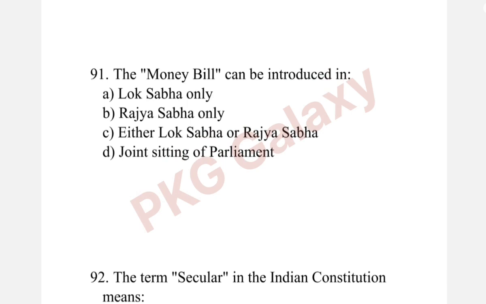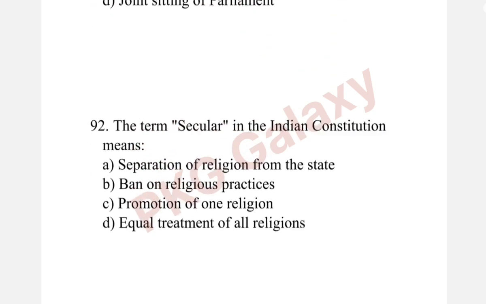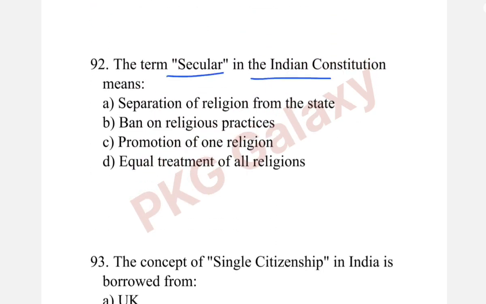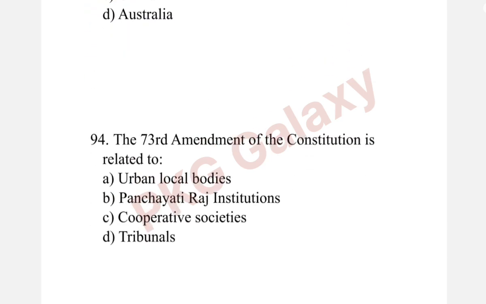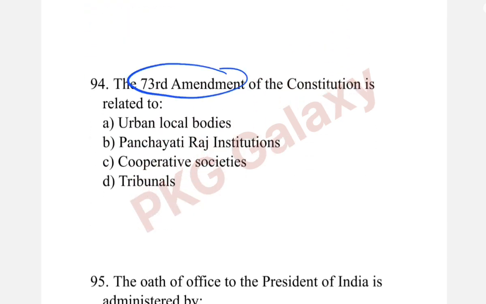Next question. The money bill can be introduced in option A, Lok Sabha only. Next question. The term secular in the Indian Constitution means? The correct answer is option D, equal treatment of all religions. Next question. The concept of single citizenship in India is borrowed from? The correct answer is option A, UK. Next question. The 73rd Amendment of the Constitution is related to option B, Panchayati Raj institutions.